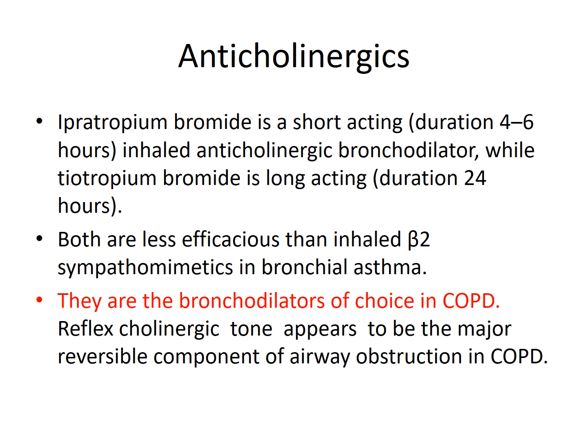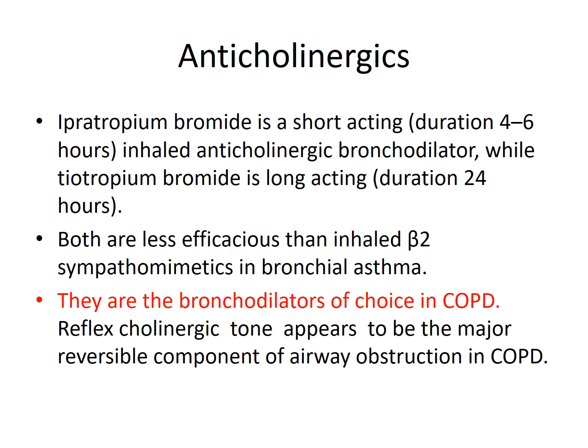Amongst anticholinergics we have ipratropium bromide and tiotropium bromide. So what is ipratropium bromide? It is short acting, where the duration of action is only 4 to 6 hours, and it is an inhaled anticholinergic bronchodilator, while tiotropium bromide is long acting, which has a duration of action of about 24 hours.